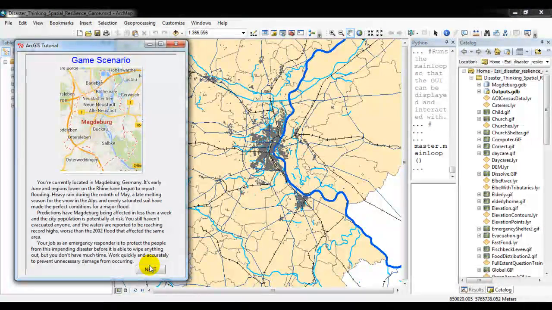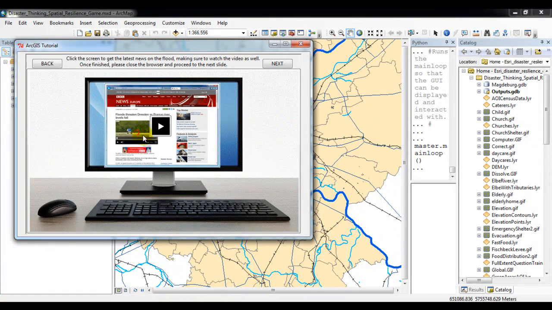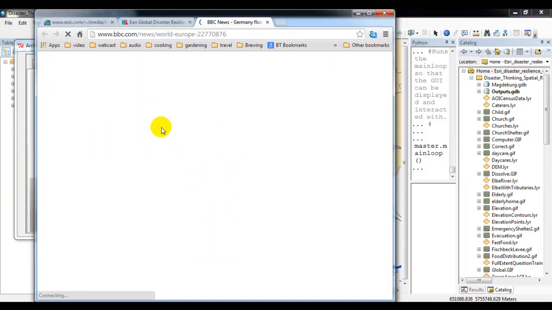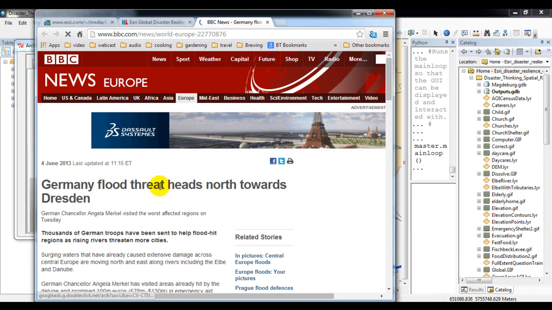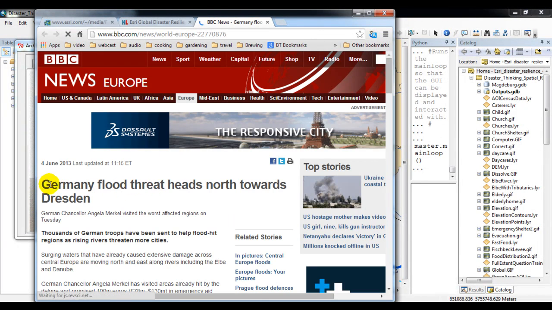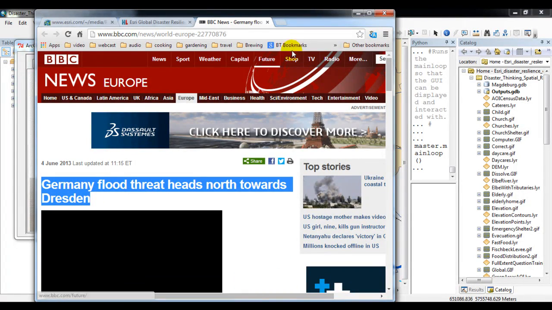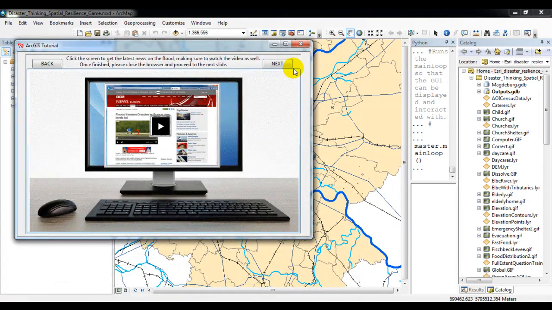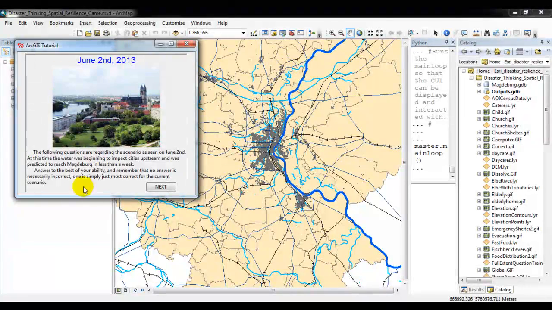The game player is then given an overview of the scenario that is the basis for the game. In this example, the game player will make disaster risk reduction decisions based on a real-life flooding situation that occurred in Magdeburg, Germany in 2013. The game links with real historical information about the disaster scenario the game player can access to learn broader context about hazards and disasters in the city.